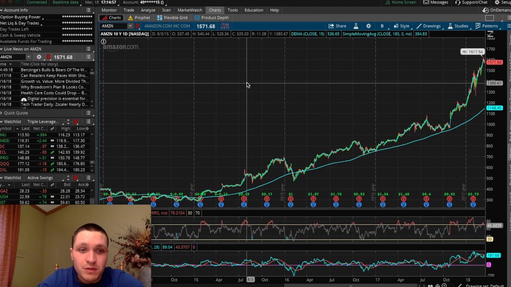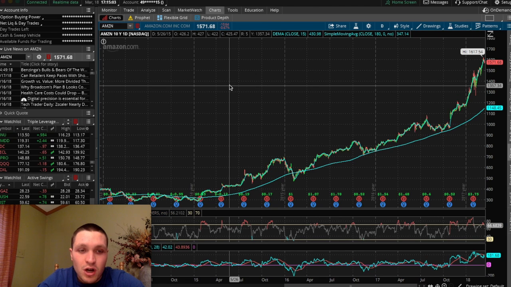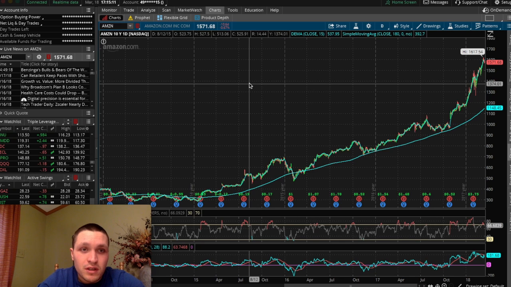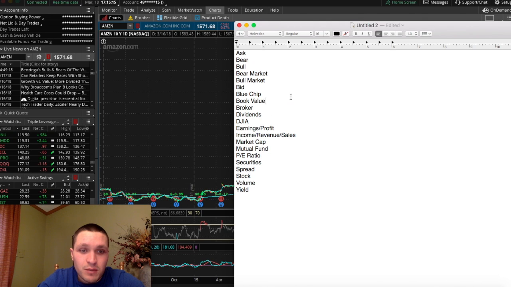So if you want to buy a share of a company, you have to go through a broker. TD Ameritrade and E-Trade are probably the two most common. Robinhood is even a brokerage, and when you buy or sell a stock, they get commission fees. So per trade, when I buy shares of any company, I pay $6.95. When I sell, I pay $6.95. That's just for TD Ameritrade. Different brokerages have different fees.